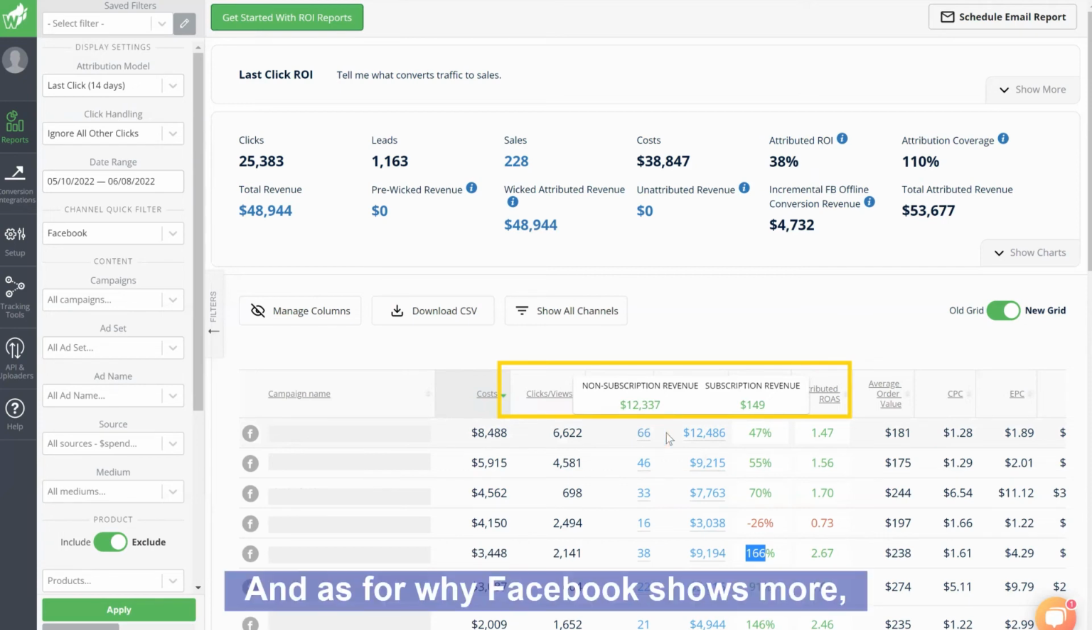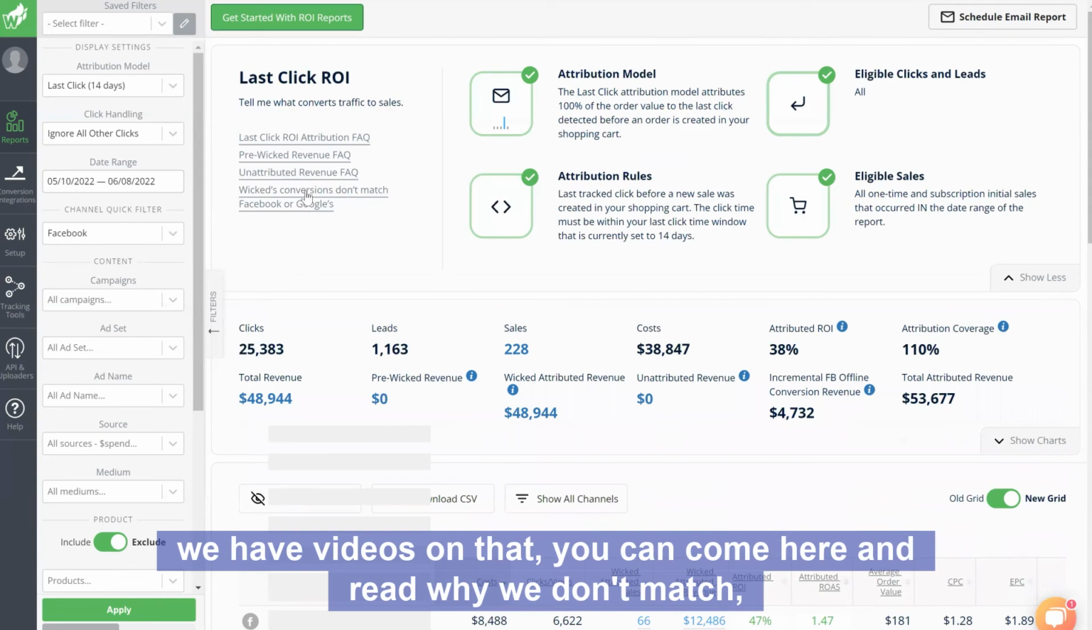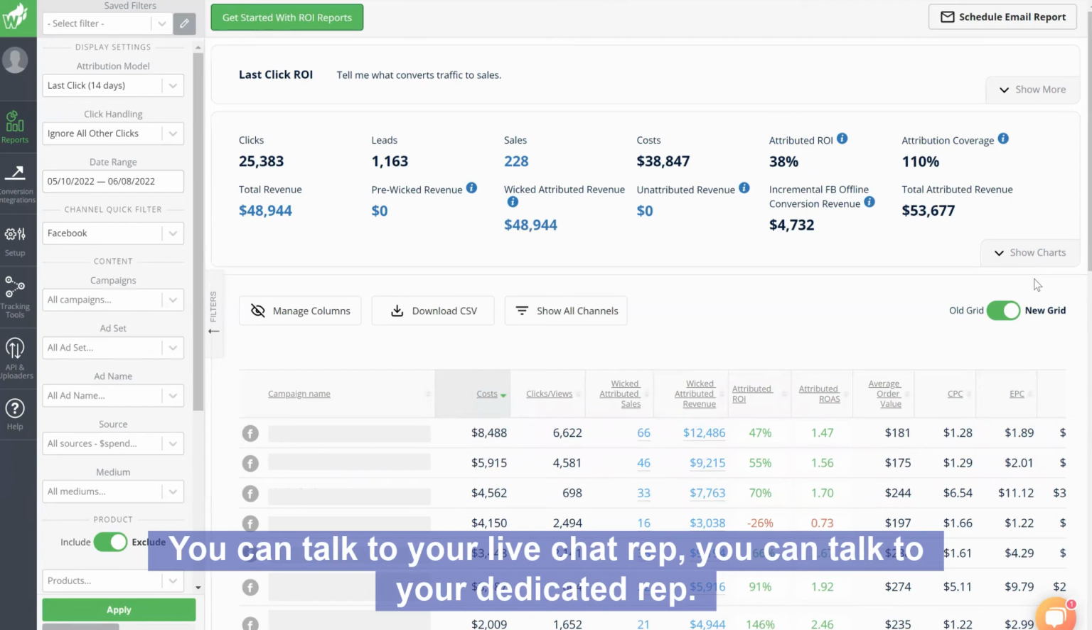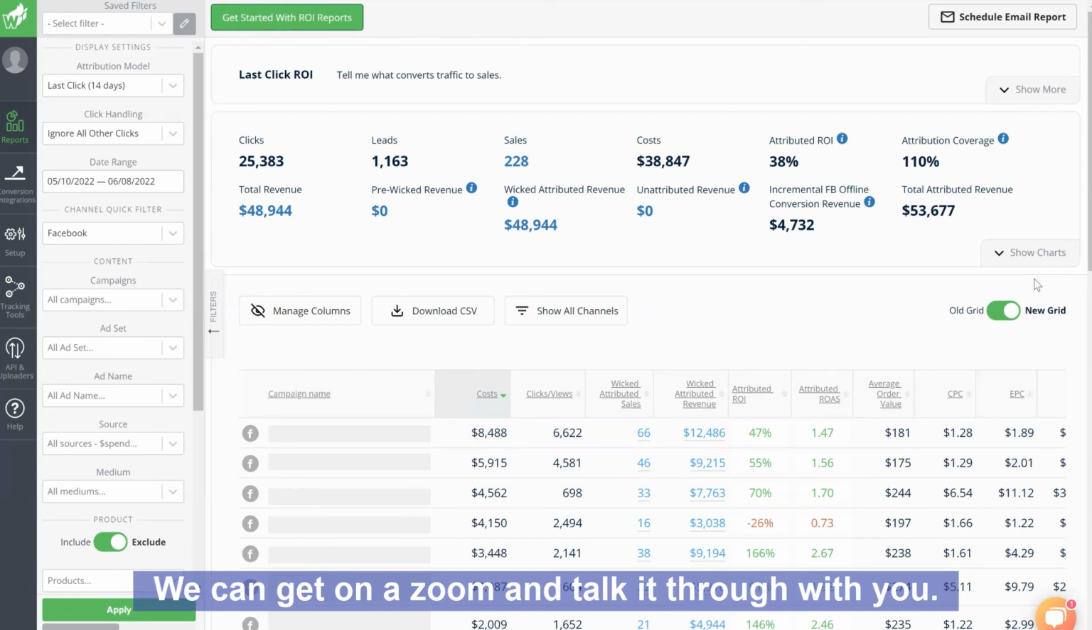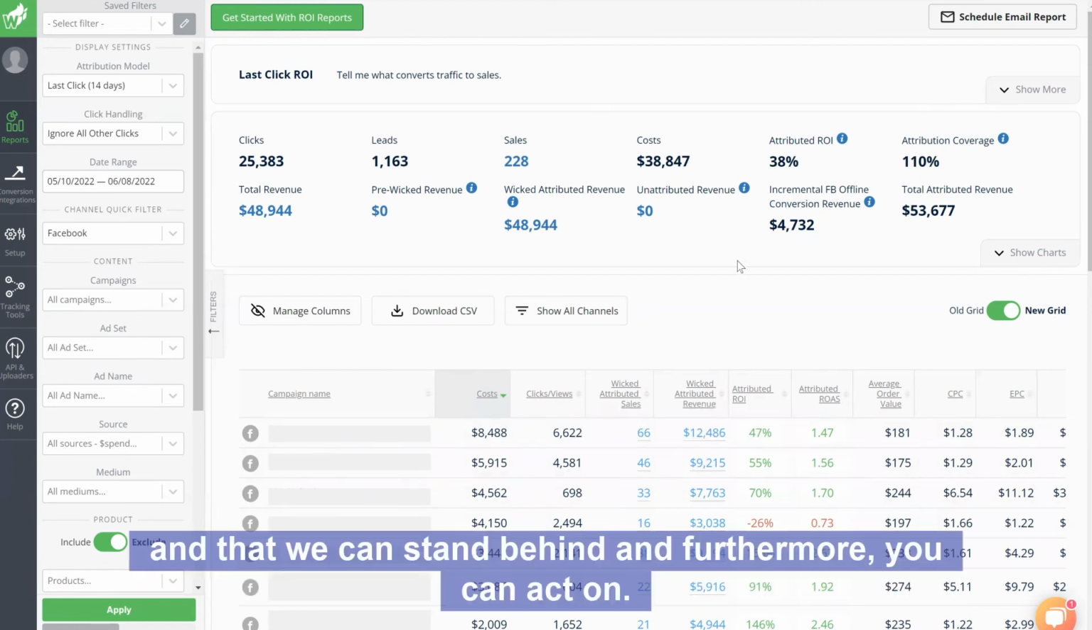And as for why Facebook shows more, we have videos on that. You can come here and read why we don't match, but you can just Google about Facebook metrics. You can talk to your live chat rep. You can talk to your dedicated rep. We can get on a Zoom and talk it through with you. But this is verifiable, trustworthy, stable data that we can stand behind.